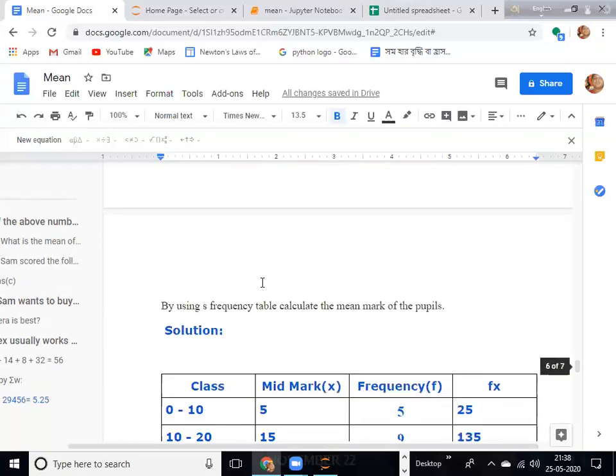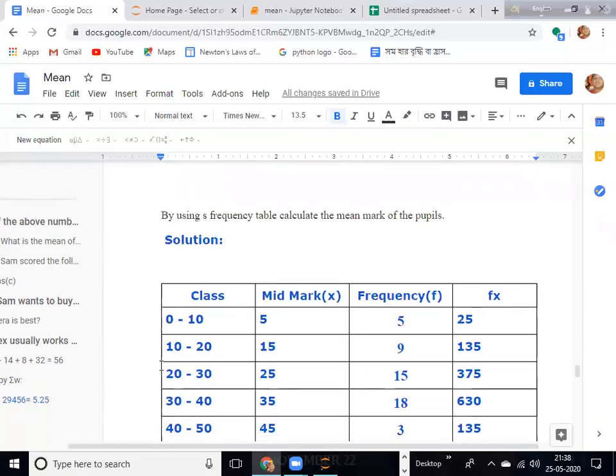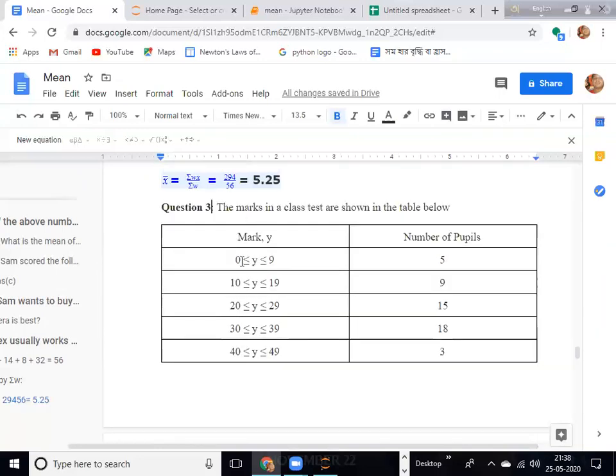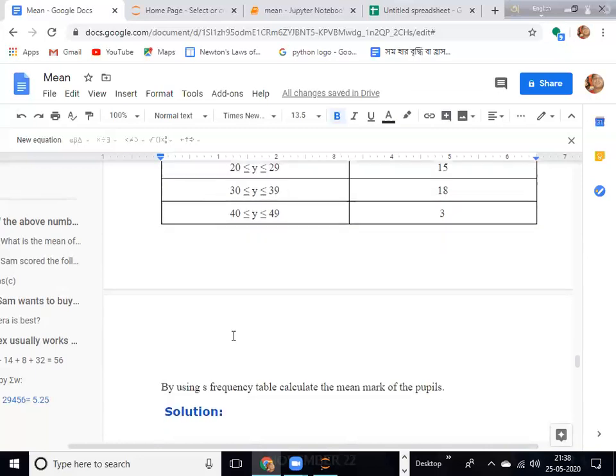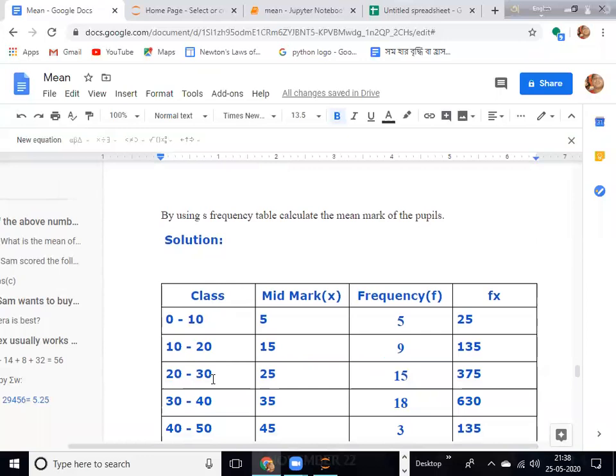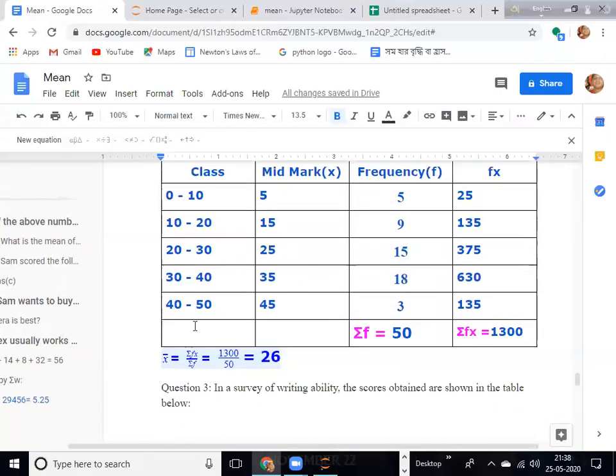So the class becomes 0 to 10, 10 to 20. Hope you understand. 0 to 9 becomes 0 to 9 plus 1, 10; 19 plus 1, 20; 29 plus 1, 30, like that, so that they are matched with the lower limit of the next class. So this is the class, 30 to 40 and then 40 to 50.